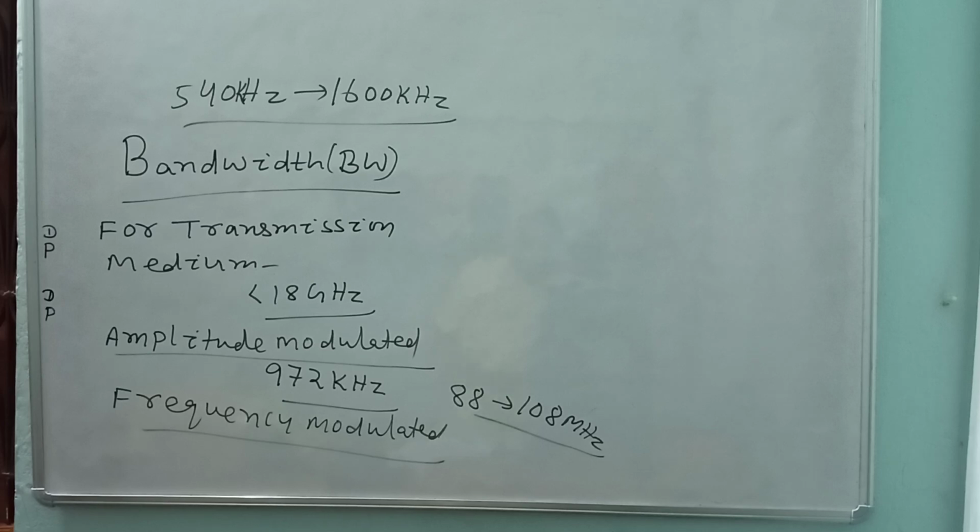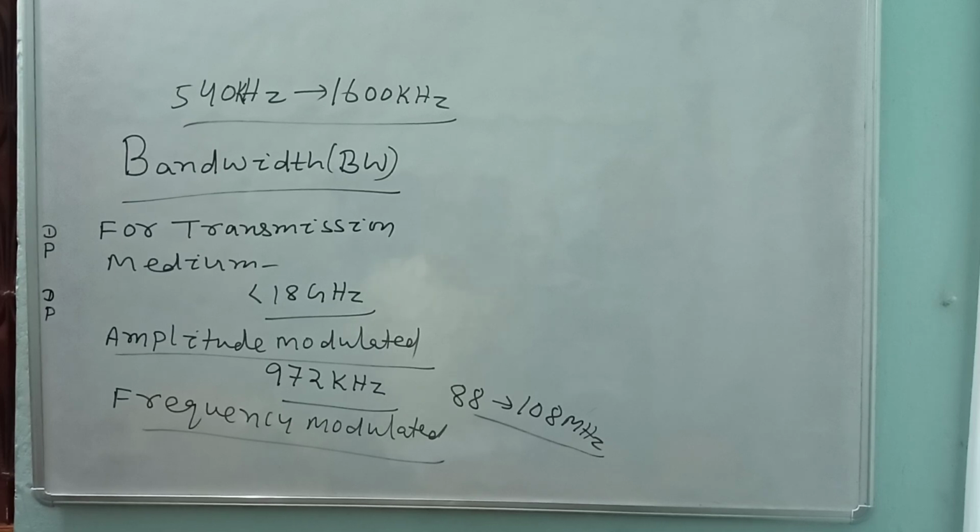So for satellite communication, this is the frequency band. Similarly, for optical fiber, through this also data is sent. This is a transmitting medium, and it is from 1 terahertz to 100 terahertz. So this data is the bandwidth of transmission medium.